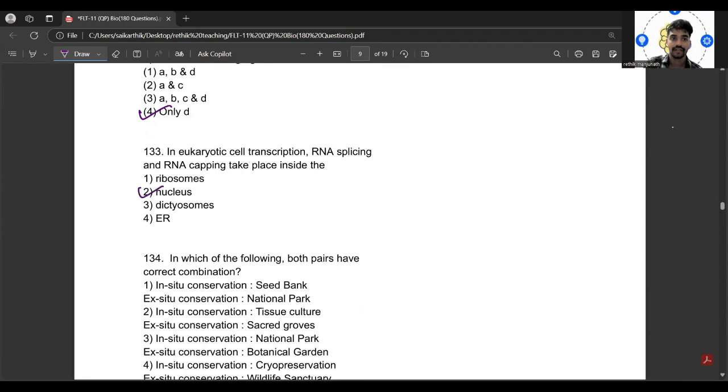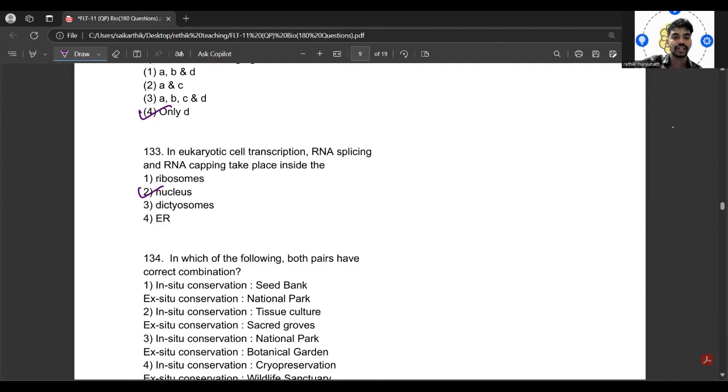The next is 133: in eukaryotic cells, transcription, RNA splicing and RNA capping take place inside the nucleus. Why? Because unlike in prokaryotes, where transcription and translation take place in the same compartment, in eukaryotes the primary transcript is formed first in the nucleus, and then transported outside. The primary transcript of eukaryotes contains both the expressing sequences, the exons, and the non-expressing sequences, called introns. It undergoes splicing of the introns and later capping and tailing at the 5' end and 3' end respectively.